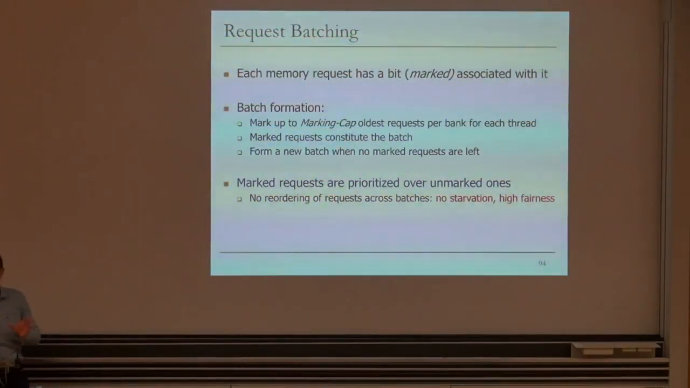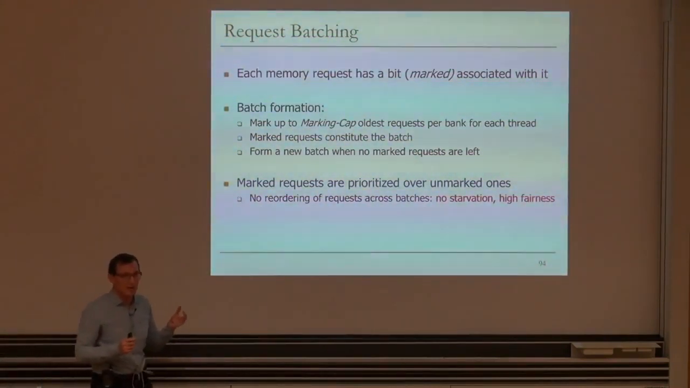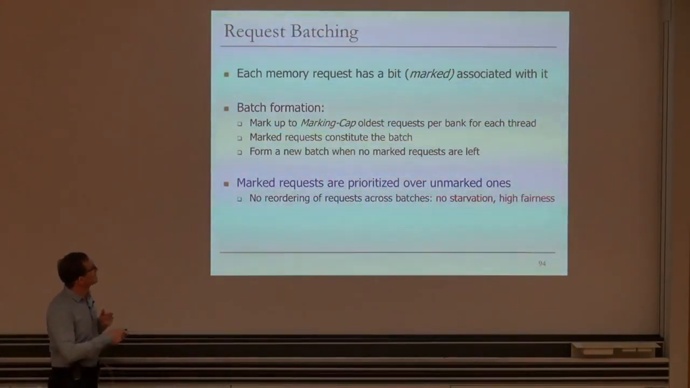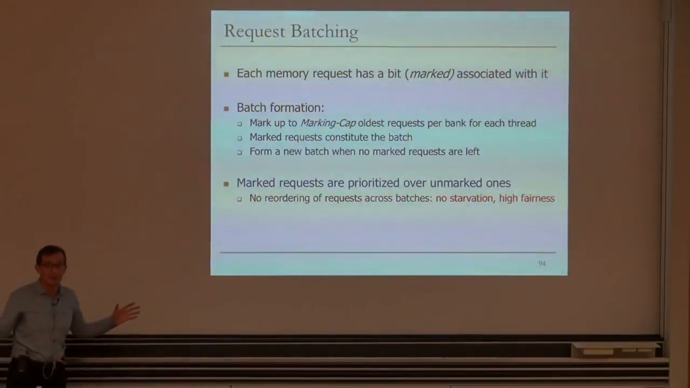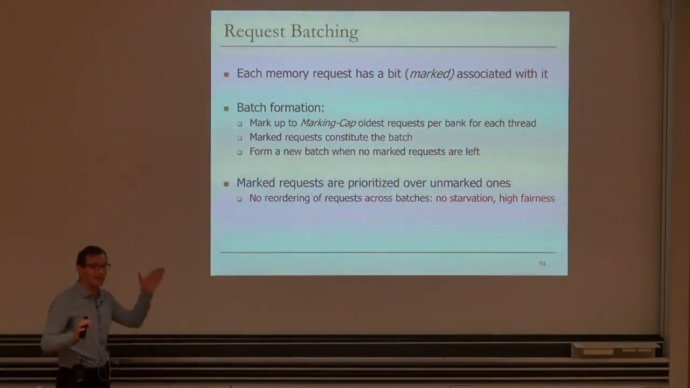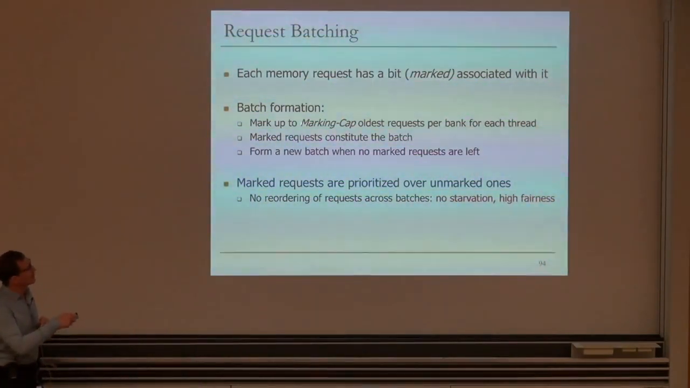Request batching is simple. Each memory request has a bit. It's called a marked bit. And basically, batch formation happens when the previous batch is done. There are no marked requests in the system. And the memory controller goes through the request queues and marks up to some number of oldest requests per bank for each thread. This is called marking cap. Of course, this enables a trade-off now, which we're going to discuss later.